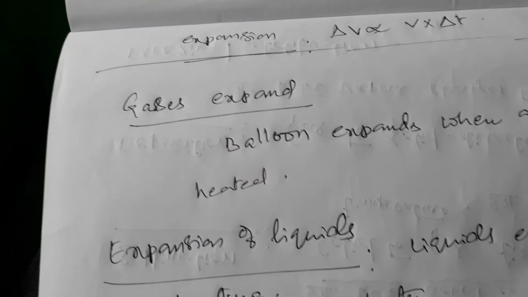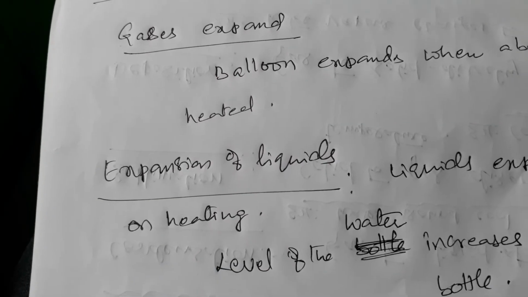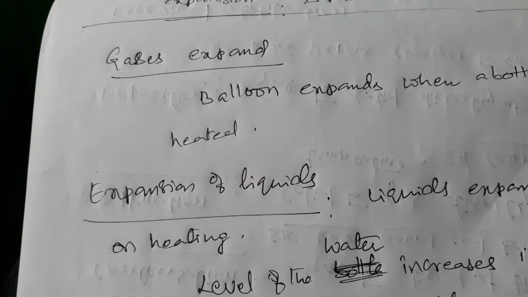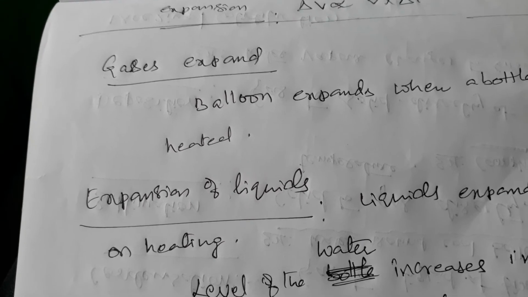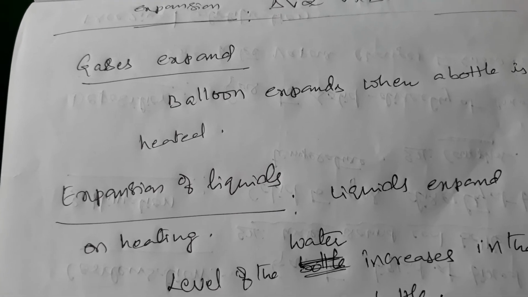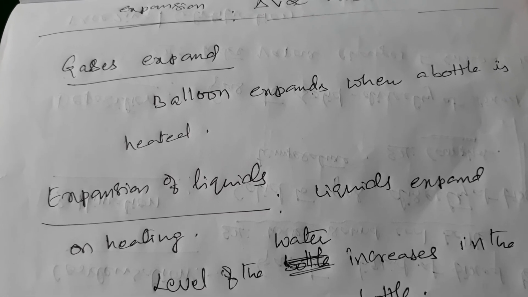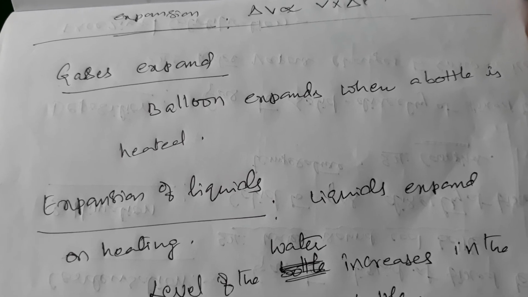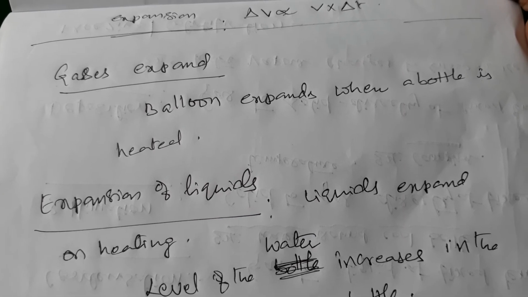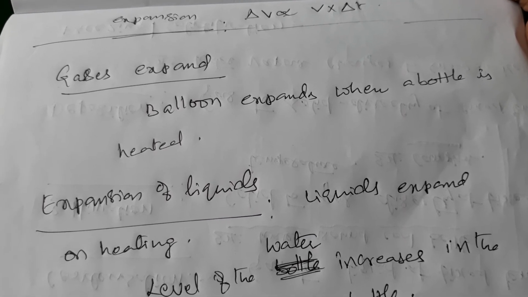Some more expansions related to the heat concept. Gases expand. Gases also expand on heating; the gap between particles increases. Example: take an empty bottle and tie a balloon to the open end, then heat the bottle.